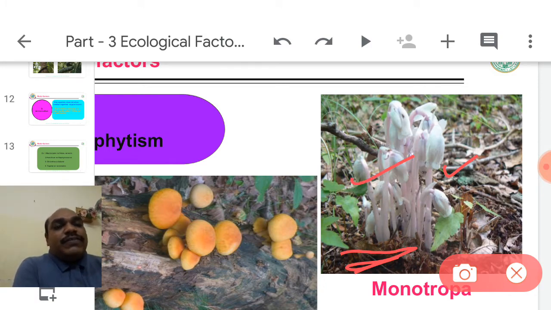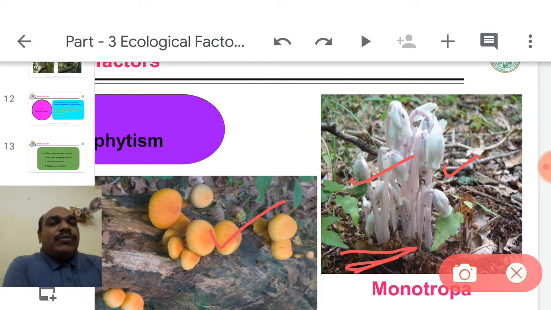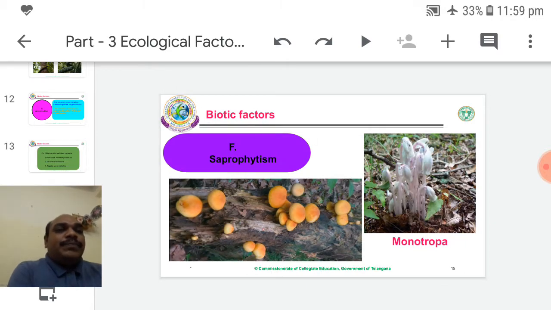They can give flowers also. So Monotropa and Neottia are the best examples of saprophytic plants. Saprophytic bacteria, for example Bacillus. Saprophytic fungi, mushrooms. Saprophytic plants, Monotropa and Neottia. All grow over dead and decaying substances.